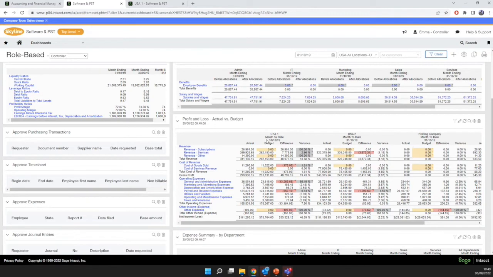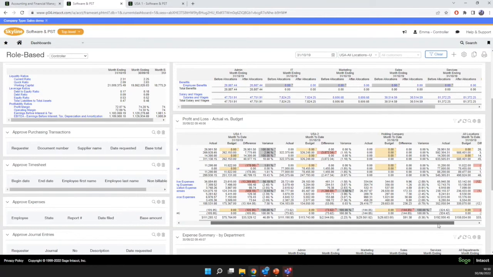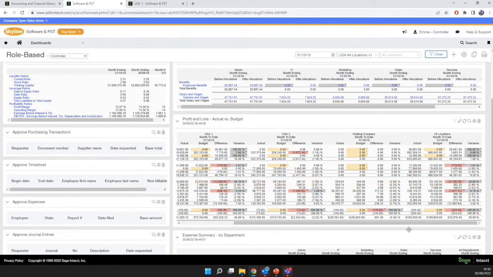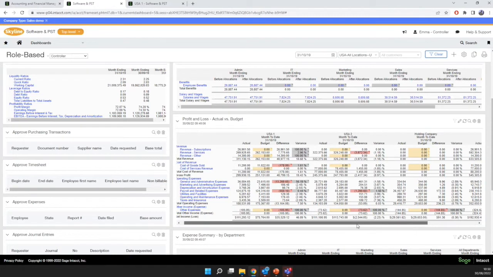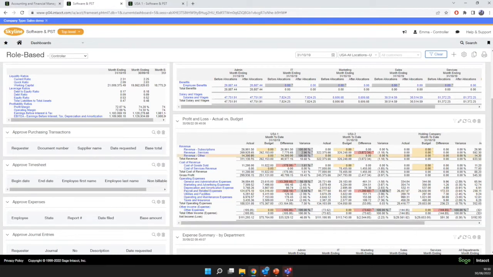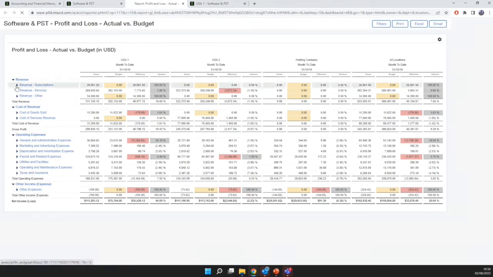So we can see here that we've got our USA 1 company and our USA 2 company alongside our holding company here, and a summary of all of those locations together. And we can see a breakdown of P&L here straight away. These dashboards aren't just static. So whilst we can look at them, whilst we can click and drill in and run the full report, what we can also do is break down these reports.